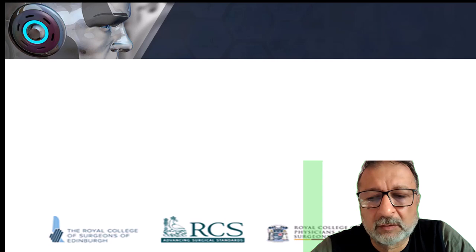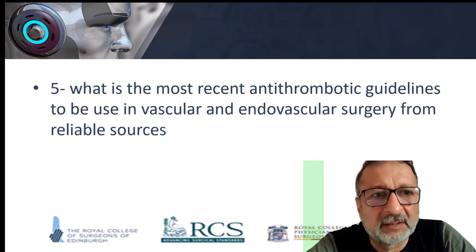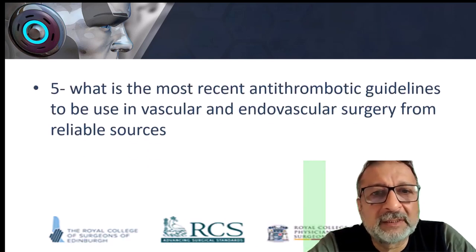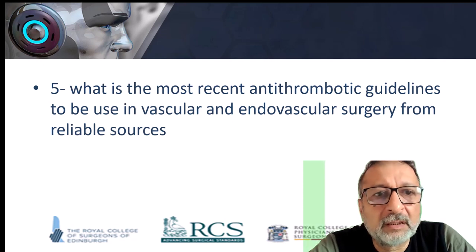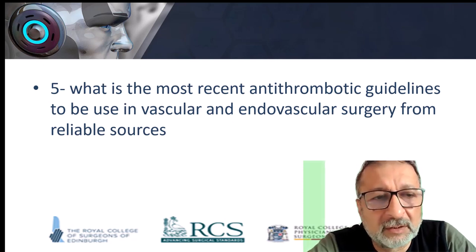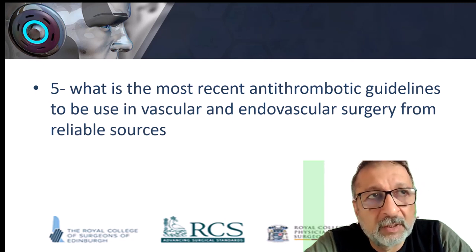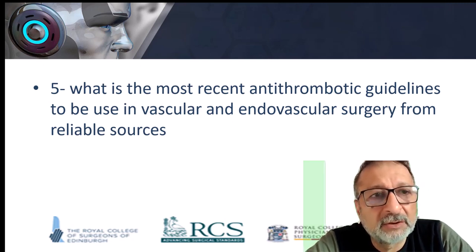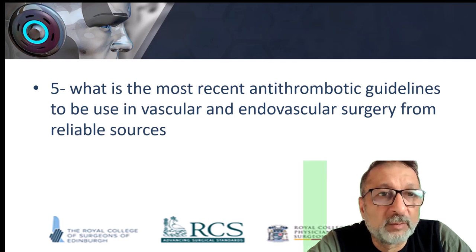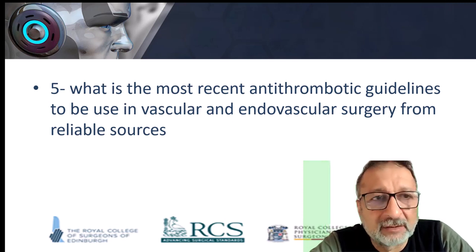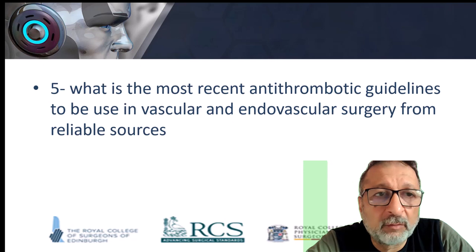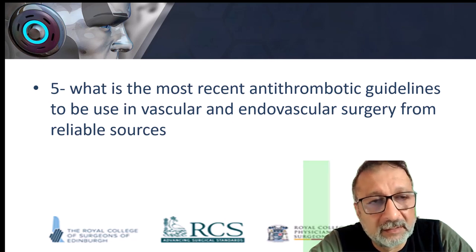There are a lot of tips and tricks, but this is basic. The last question: what is the most recent anti-thrombotic guideline to be used in vascular and endovascular surgery? All of them came out correct, where they did mention the ESVS 2023 guideline as an anti-thrombotic guideline. So all of them were correct in answering this question.